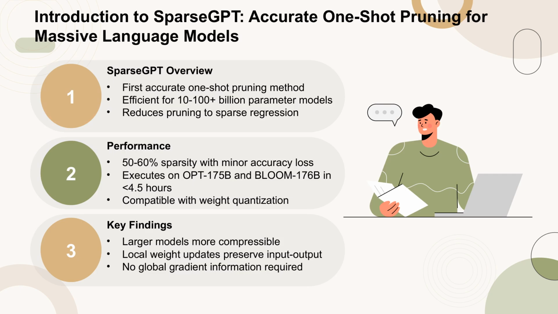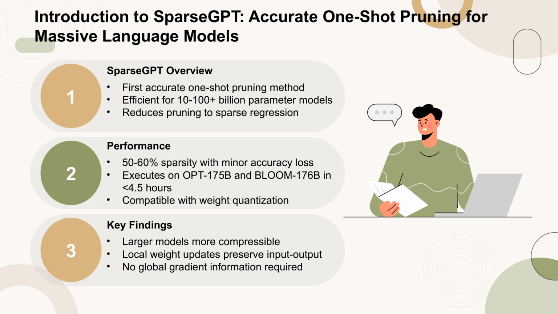SparseGPT is the first accurate one-shot pruning method designed to work efficiently on models with 10 to 100 billion parameters. It achieves this by reducing the pruning problem to a set of large-scale sparse regression instances. The method can induce 50 to 60% sparsity in models like OPT-175B and BLOOM-176B with minimal accuracy loss, and it can be executed on these models in under 4.5 hours.